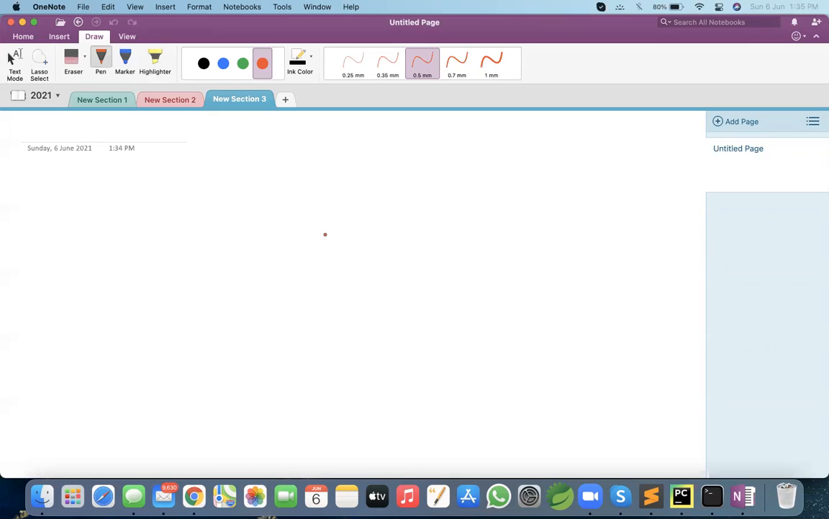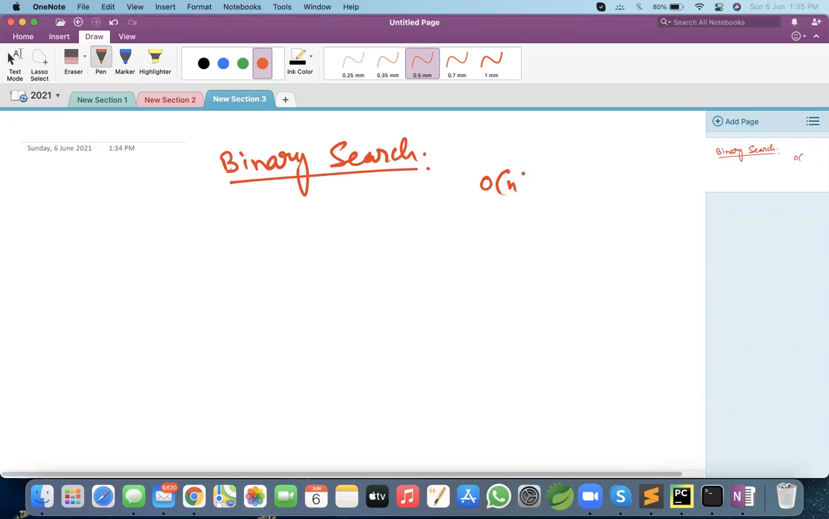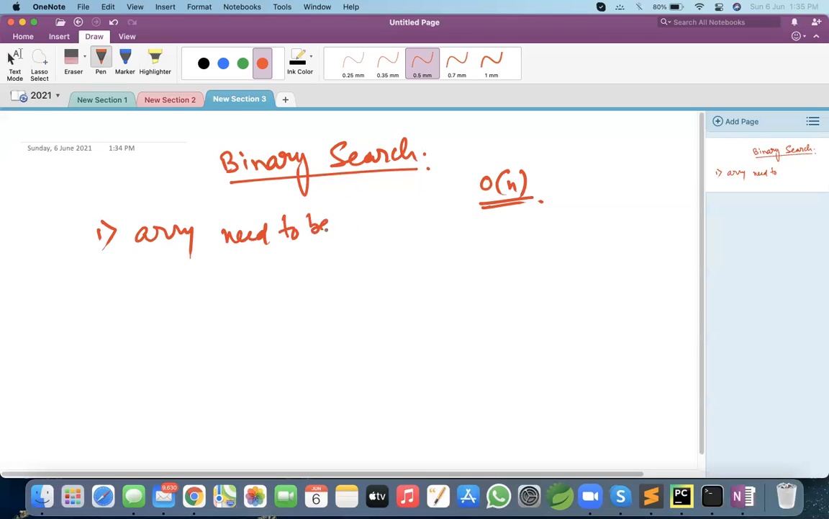So today's topic is binary search. Last lecture we discussed linear search, right? The problem with linear search was that the complexity was order of n, which is high. Okay, in binary search, what is binary search? There is a prerequisite for binary search: the array needs to be sorted. If the array is not sorted, you cannot apply binary search.